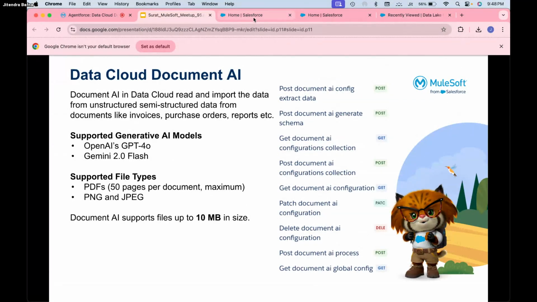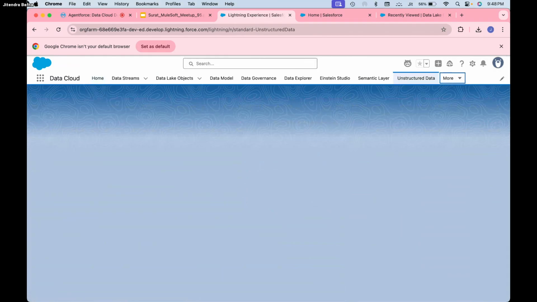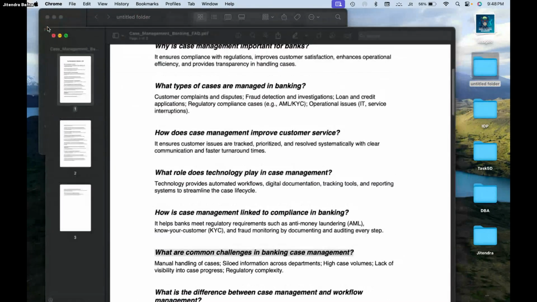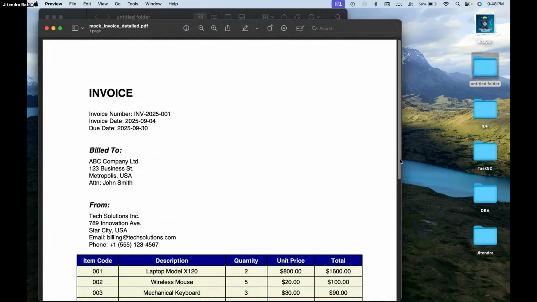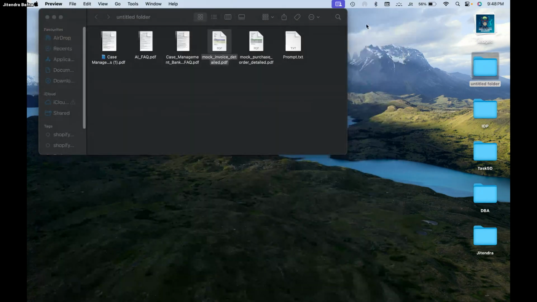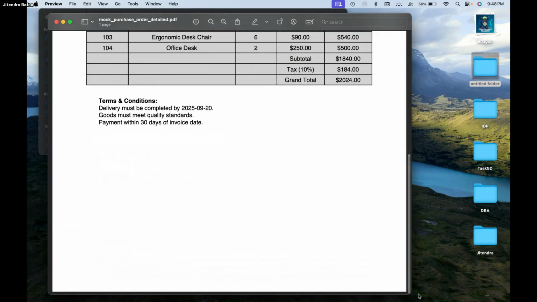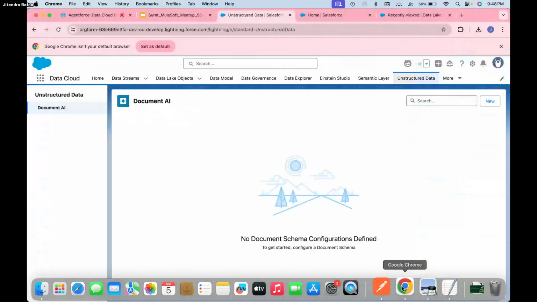Okay, so in Data Cloud we have something called unstructured data, right? So this is unstructured data, and let me show what we are going to do. Let me close this. I have a few invoices and a few purchase orders, so I want to extract the information from them. I have this invoice and this purchase order. I want to extract the information from the PDF file. So let's start. Let me go back to Chrome.